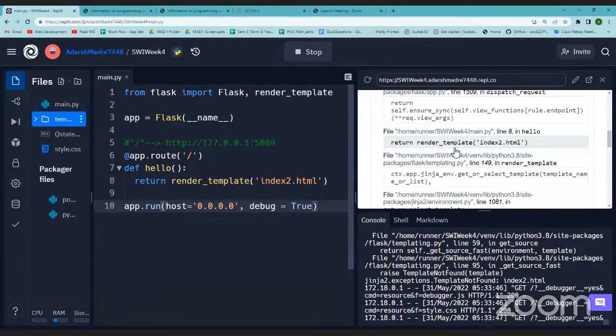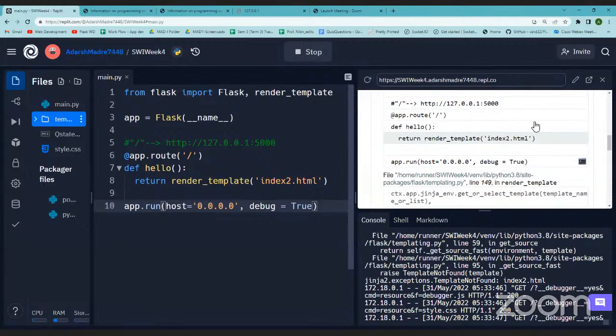If I go behind, see here, it exactly shows me my code and says this is the place where you're getting the exact issue, right? So this is what we can do when we set debug to true. Whatever the issue is, we can see it right there on the front end. This is useful when our application is in the development stage, because we are still developing the application. I hope you understand why we are using debug mode.